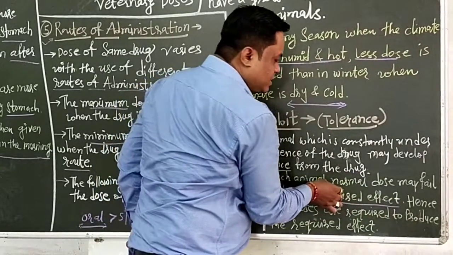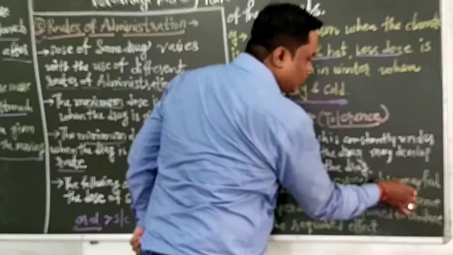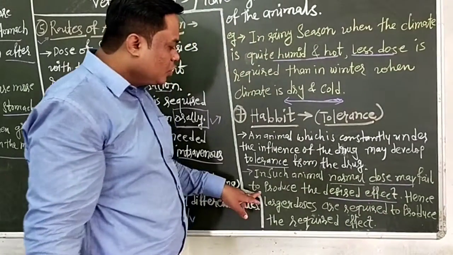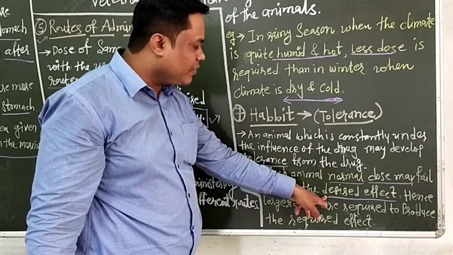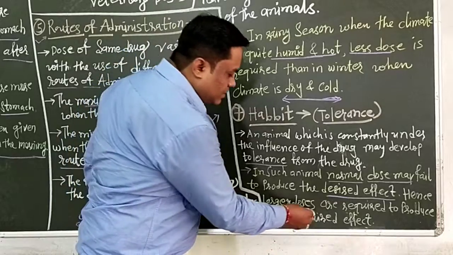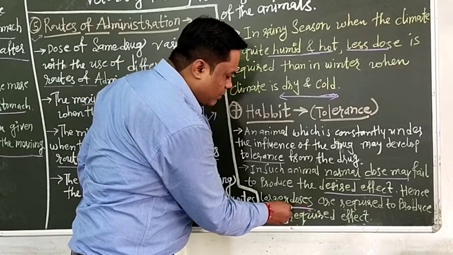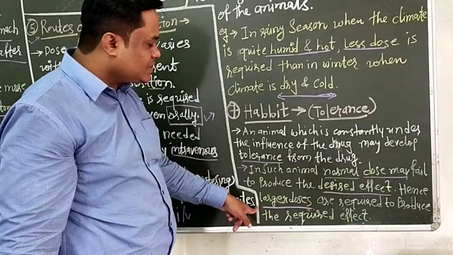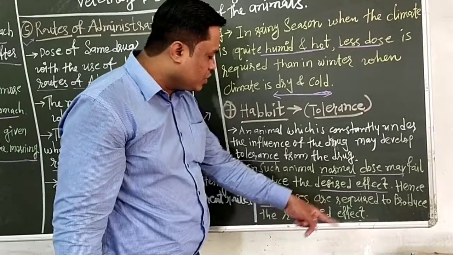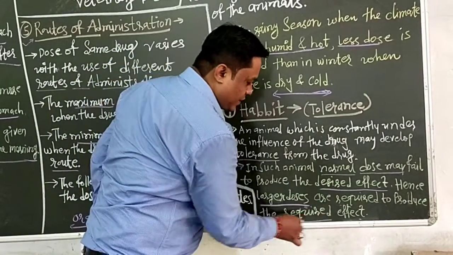For example, in such animals, the normal dose may fail to produce the desired effect. Means if you are continuously giving the drug, the normal dose may fail to produce the desired effect. Hence, for pharmacological action, the dose must be increased, that is, larger doses are required to produce the required effect.